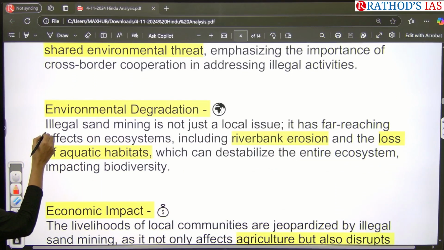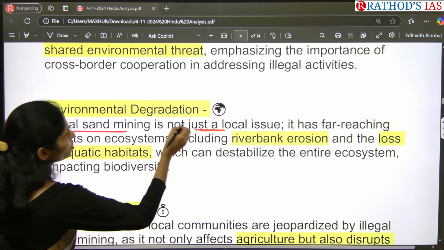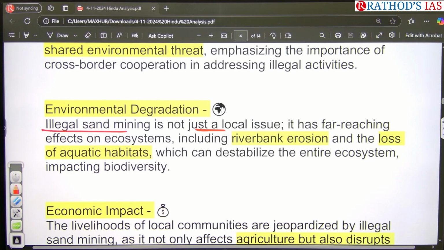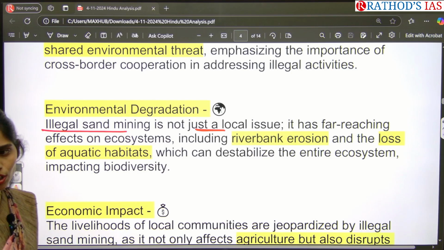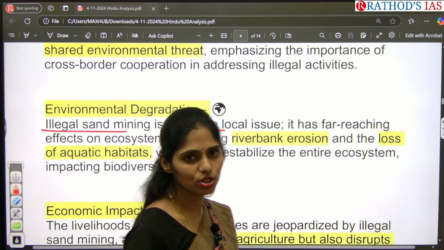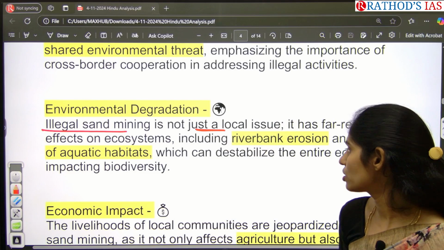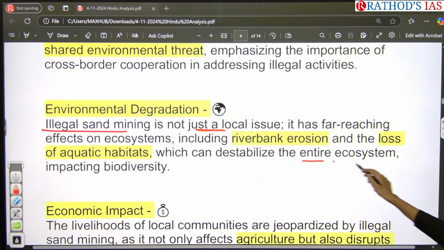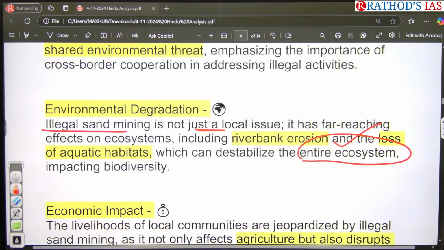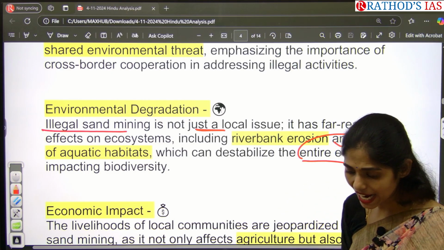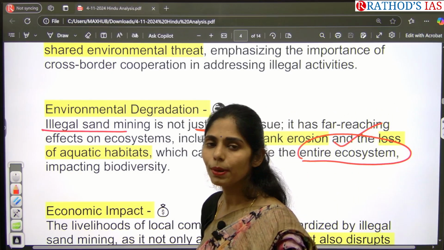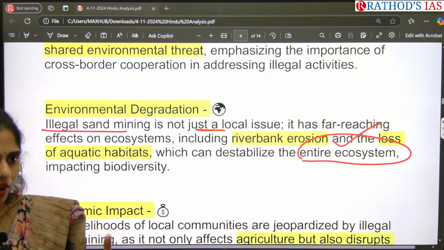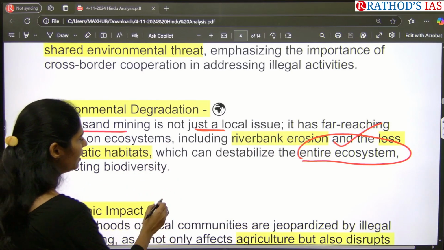Illegal sand mining is not just a local issue, but it will have far-reaching consequences on our ecosystem. It will cause river bed erosion, and that may impact the aquatic habitats. Because of this, the entire ecosystem and entire biodiversity present in that region can get impacted by this sand mining. So why? Because whenever you have sand, what happens?